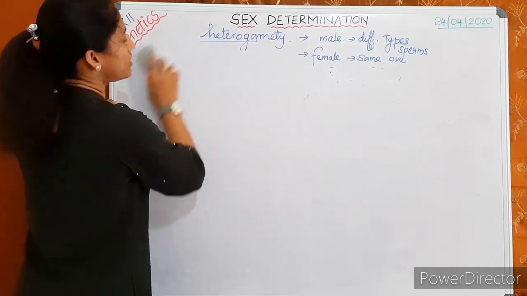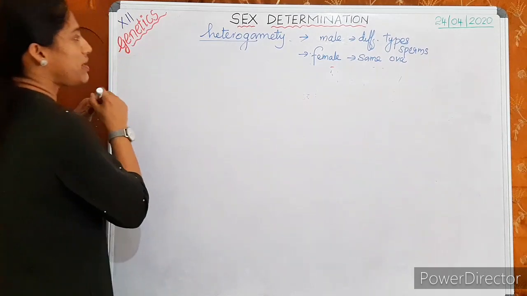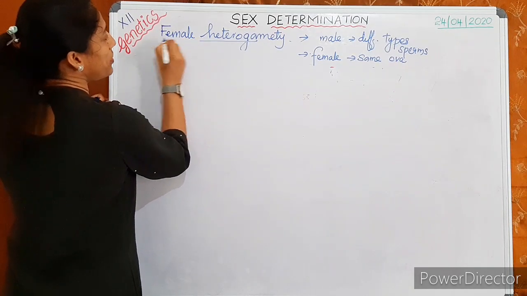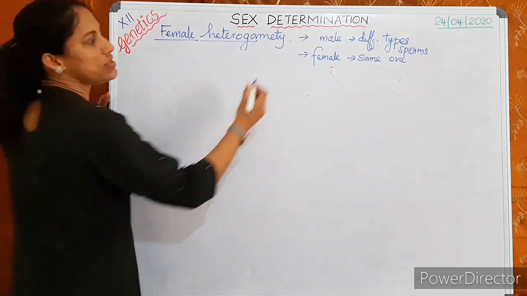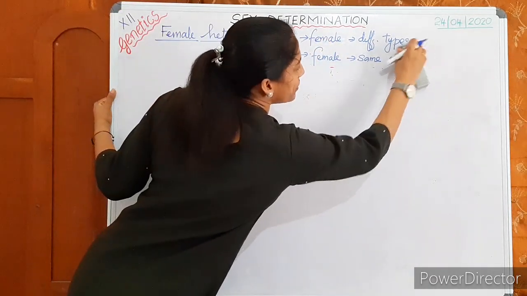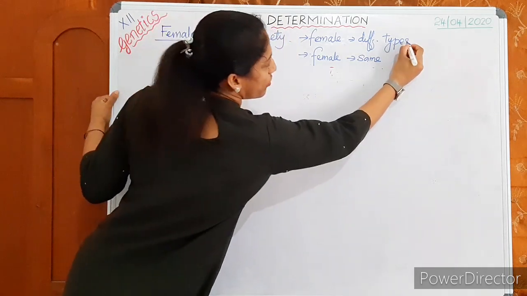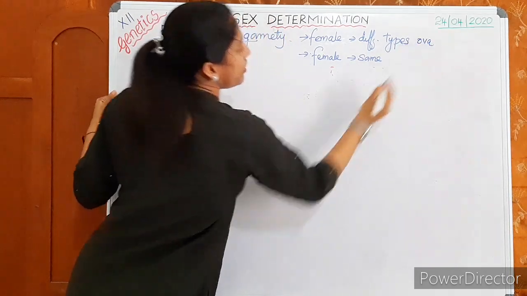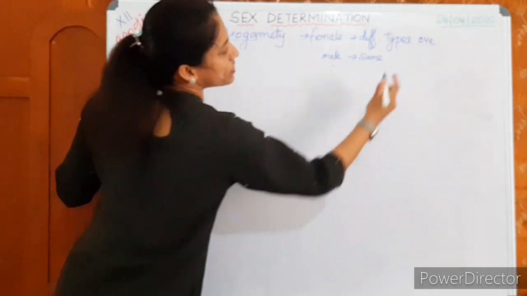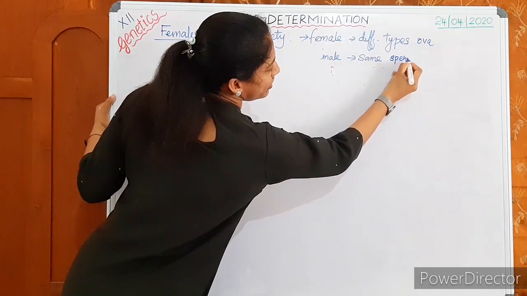female heterogamety. As the name suggests, the female is heterogametic. That means the female produces different types of gametes, different types of ova, whereas the male produces the same type of sperms, only one type.